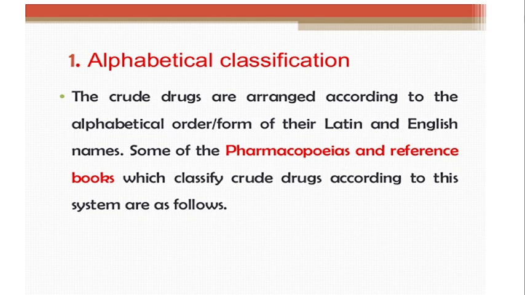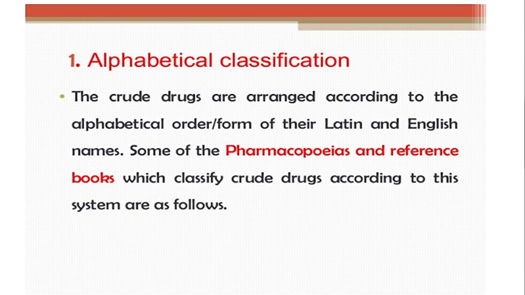In alphabetical classification, the crude drugs are arranged according to alphabetical order. It is a simple method of classification, and such an alphabetical method is followed by your books. In this method, just the alphabetical order of their Latin and English name is followed.